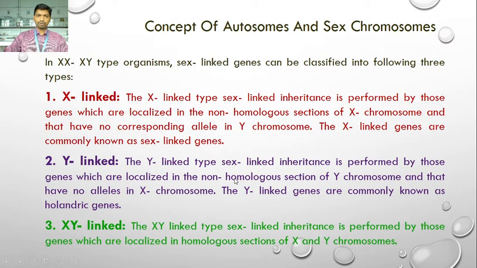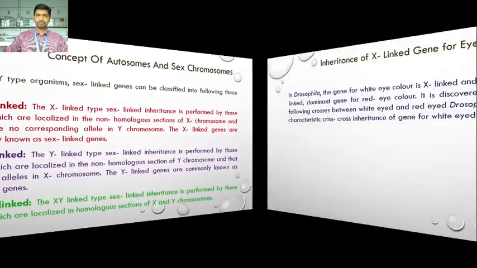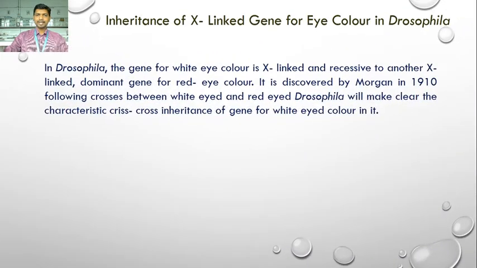One by one we are going to study the inheritance of X-linked genes and Y-linked genes. The first is the inheritance of X-linked genes for eye color in Drosophila. In Drosophila, the gene for white eye color is X-linked and recessive to another X-linked dominant gene for red eye color.